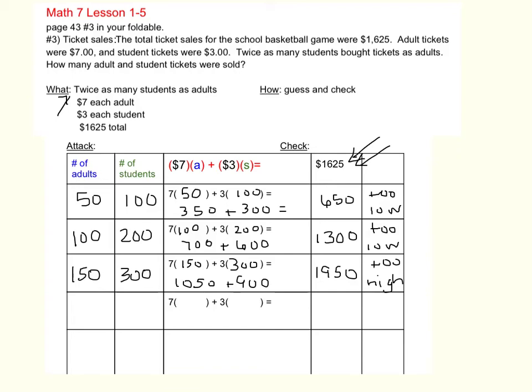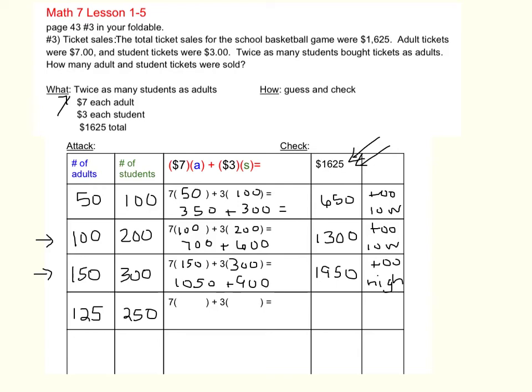So now that we have an idea, we can kind of fine tune our answer. It has to be somewhere between 100 adult tickets and 150 adult tickets. So to start our guessing process, I'm going to just pick one right in the middle of those two. 125 adult tickets. So if we double that adult tickets, double 125, so 125 plus 125 is 250 student tickets.